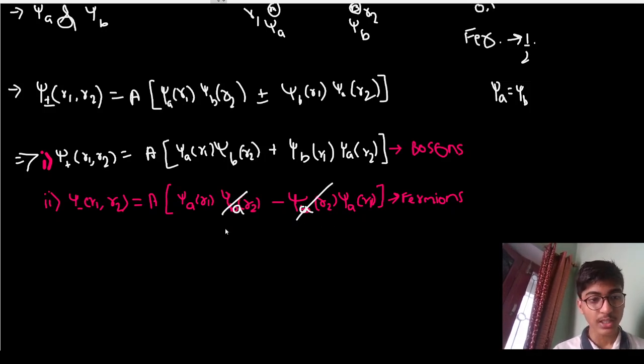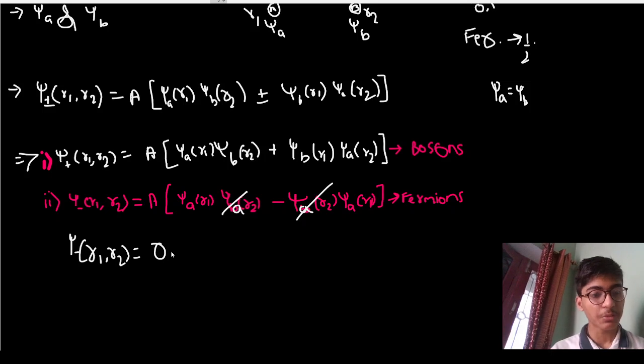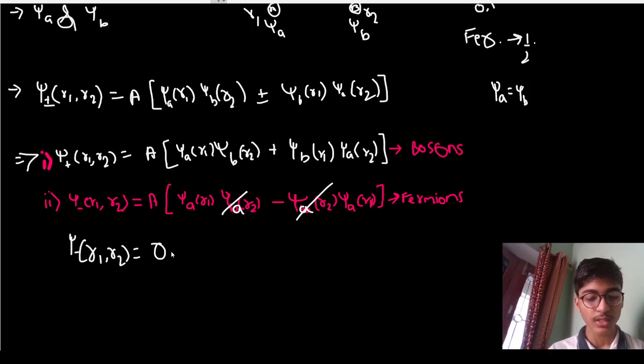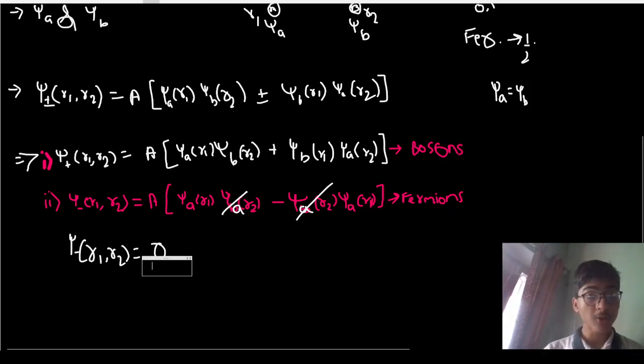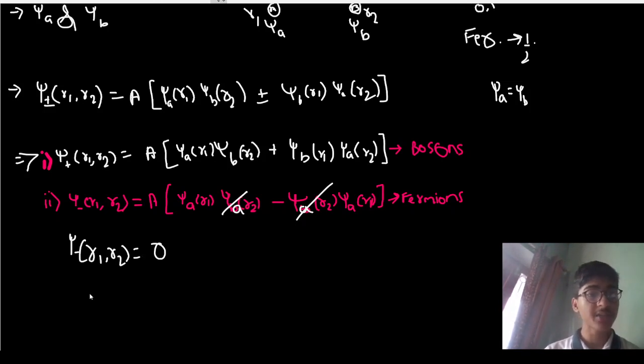This and this will cancel out, and what we are left with is that there is no such wave function for the particles, because it becomes 0. It means for fermions it is not possible; their wave function comes out to be 0. There is no possible condition in which two fermions can acquire the same quantum state. So this is the particular proof.